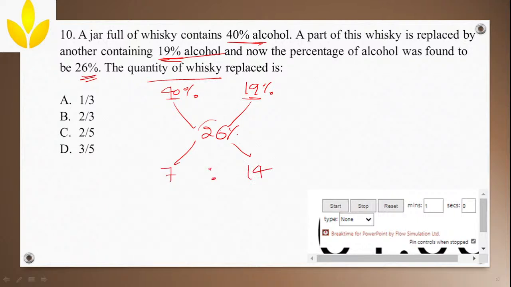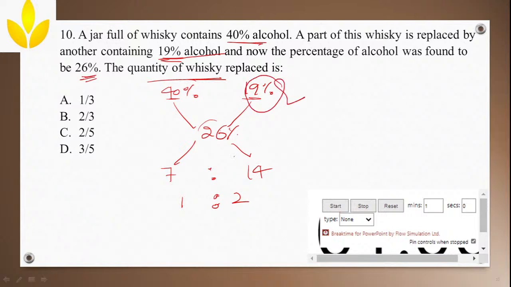So the ratio is 7:14, or 7 ones are 7, twos are 14. So the ratio is 1:2. Now which one are they asking? The quantity of whiskey replaced. Okay, so what's the quantity of whiskey replaced?